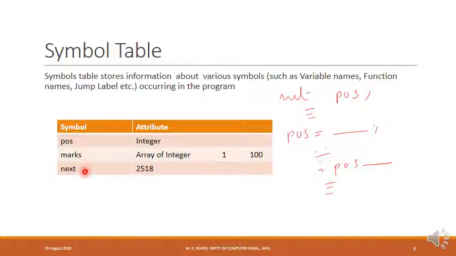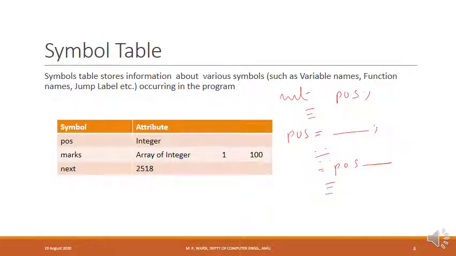Now here is another symbol occurring in the program, and this symbol is a jump label. The name of this symbol is next. What will be the information associated with this symbol? The information associated with this will be the address of this symbol, the address of this jump location. So the information associated with this will be whatever is the address, say 2518, just some arbitrary value.